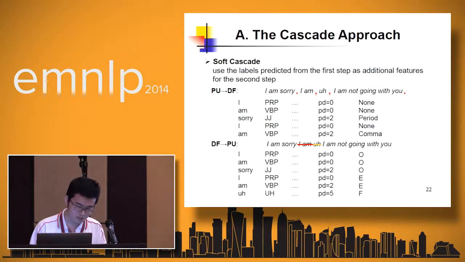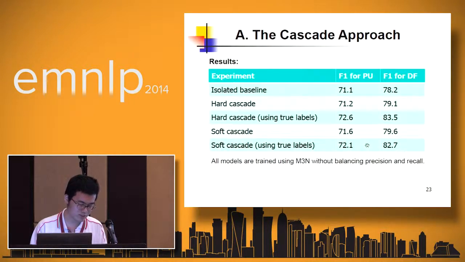So this could be due to that by applying the outcome from the first step, different features will be extracted in the second step because of the sentence boundary, deleted, added, and filler words. So hard cascade actually propagates more information from the first step into the second step, and that's why it's more sensitive to the errors in the first step.